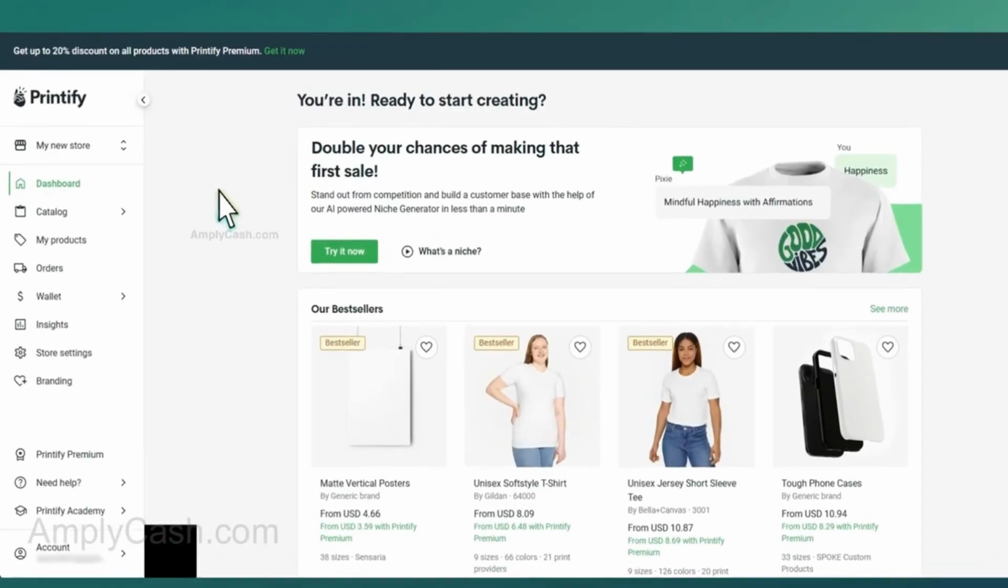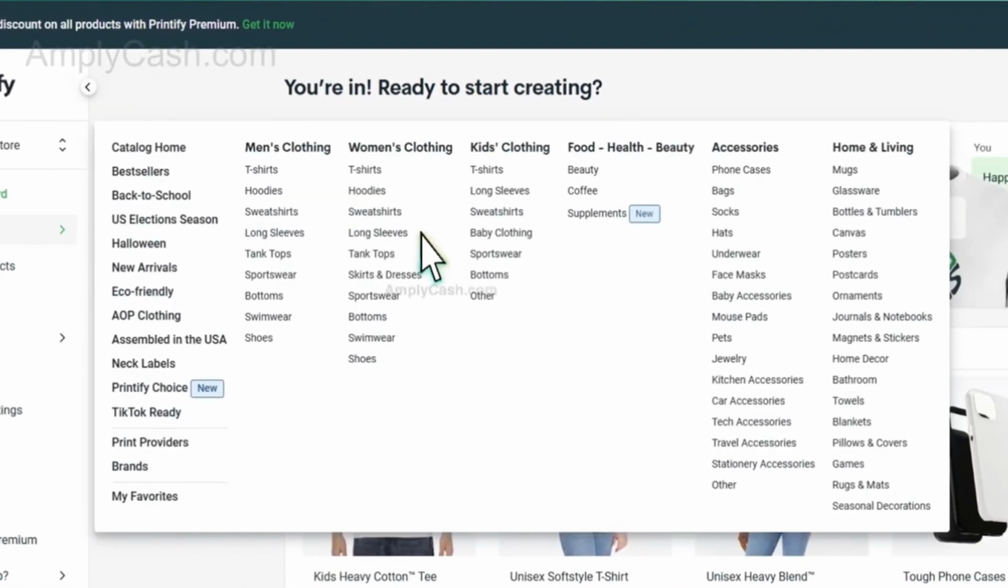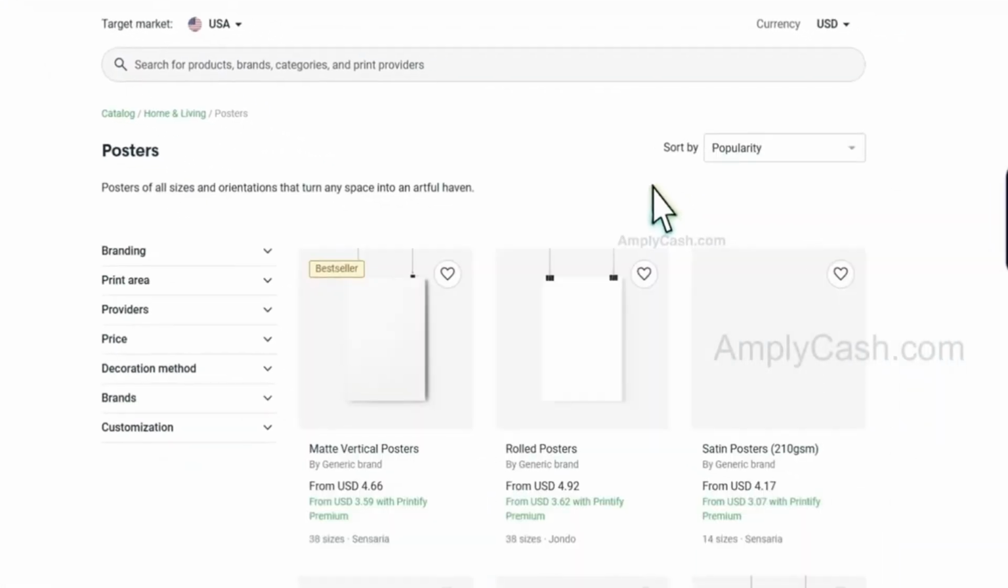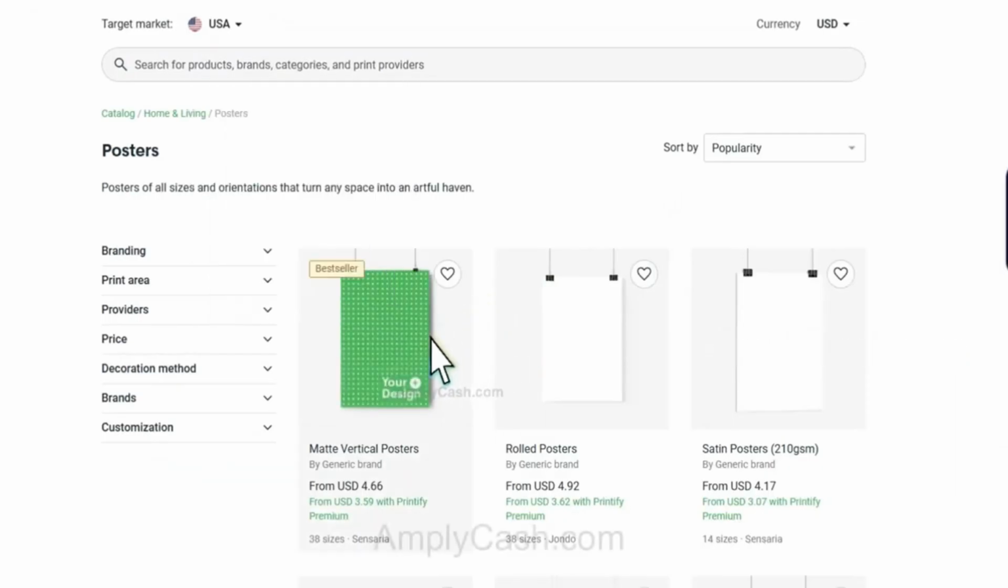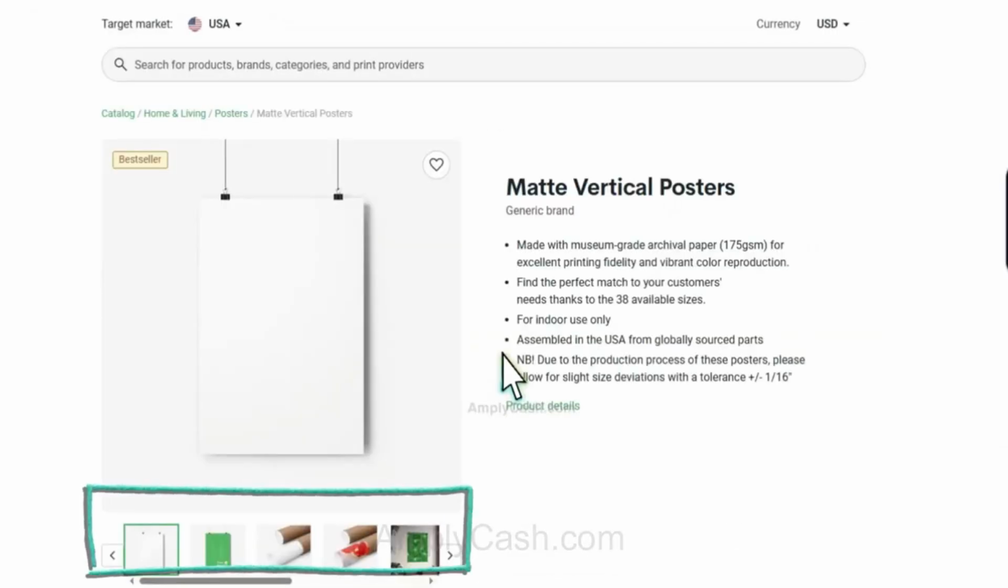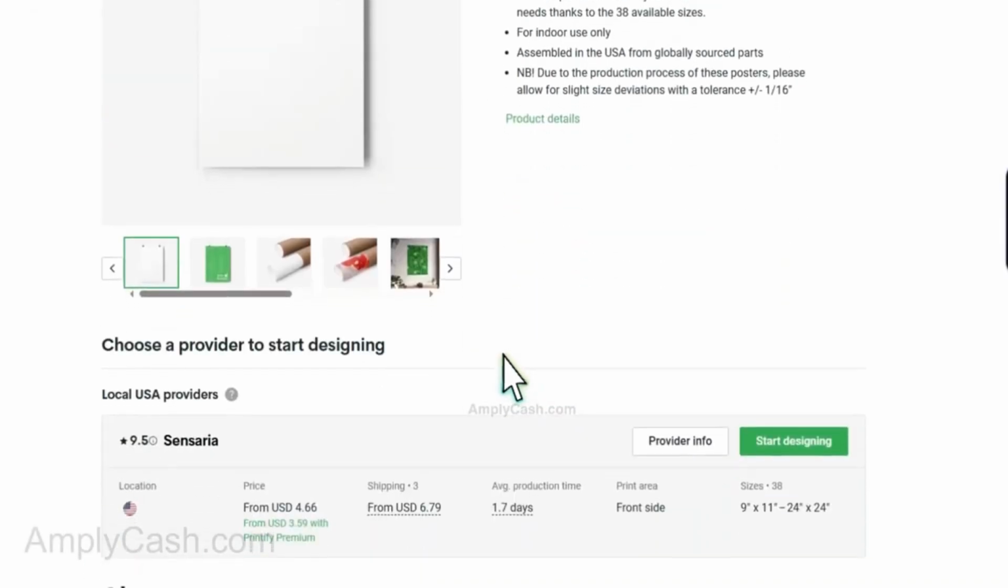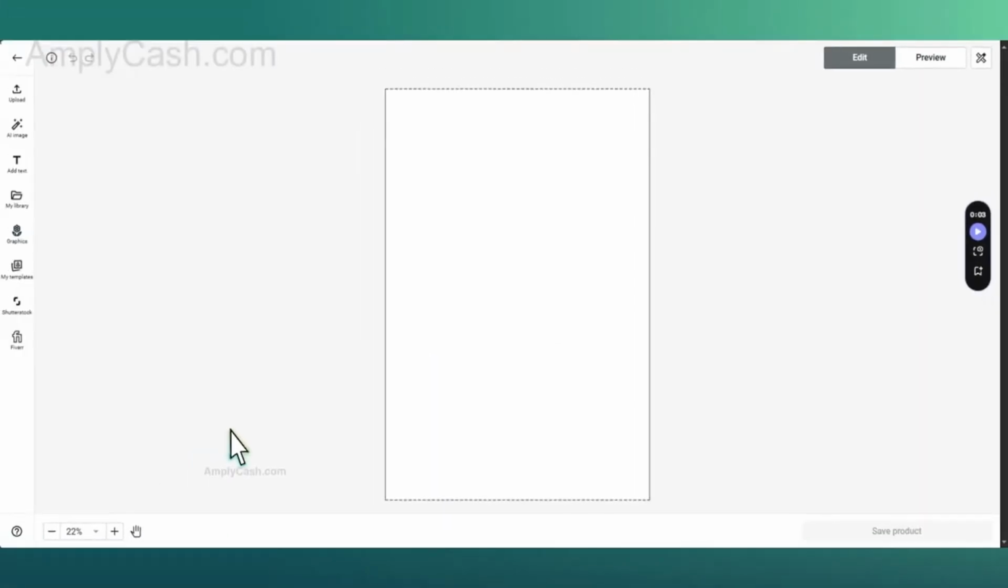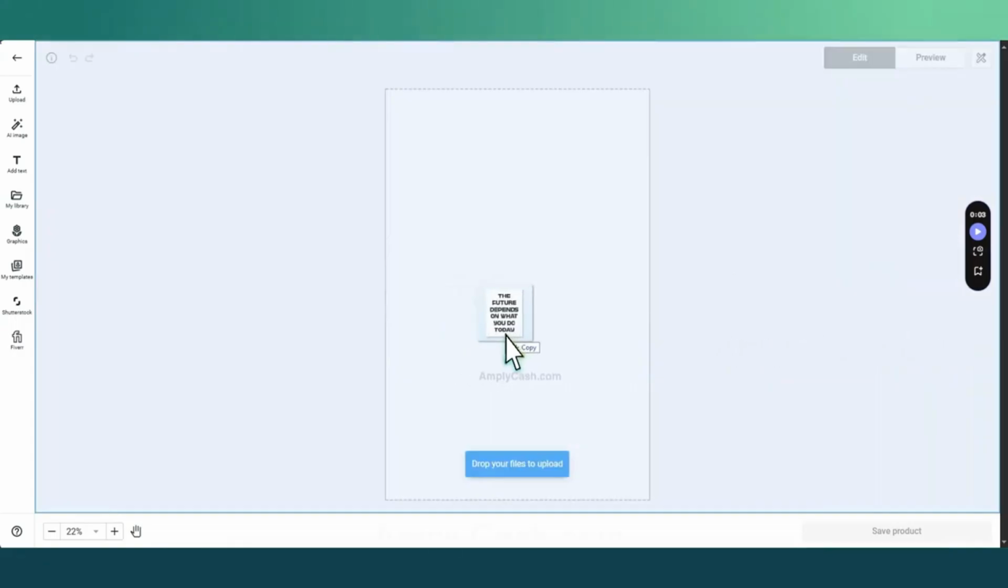After logging in, go to the left side and click on the catalog. From here, choose Posters. I recommend selecting the one labeled Bestseller. You can preview how your poster will look. Scroll down and click on Start Designing. Now navigate to the first design you downloaded from Kiddle and upload it by simply dragging and dropping it.